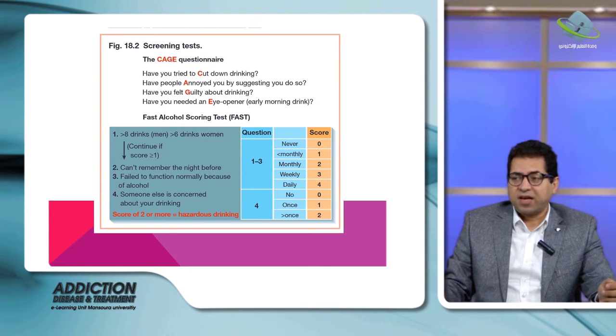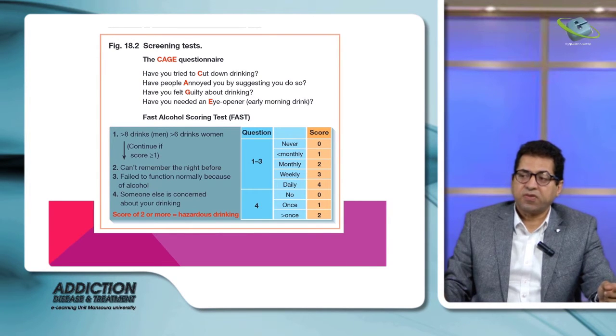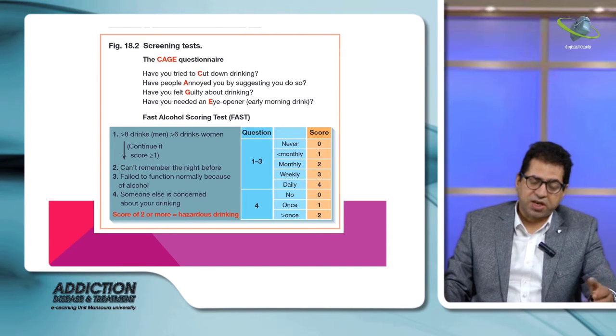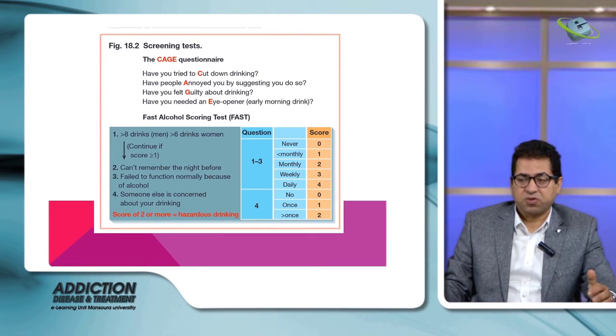Third, have you felt guilty about drinking? Last, do you need an eye opener, meaning in the morning you cannot open your eyes because of drinking? A yes answer to any question means the person is at risk for dependence.